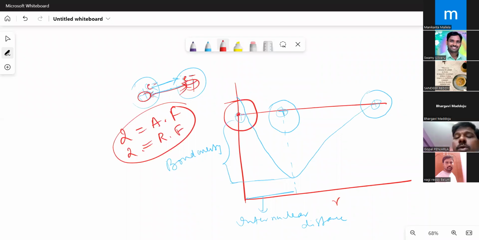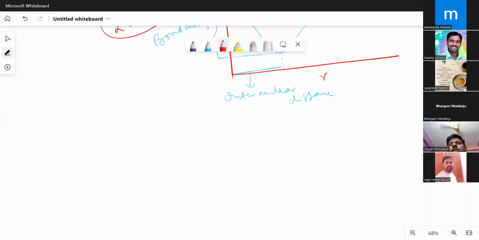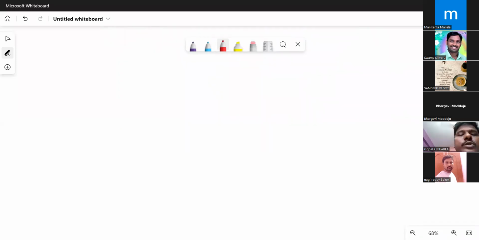So this is a point where two atoms are existing in equilibrium, where attraction forces are balanced by the repulsion forces. So that's a point that you should always mention. Chemical bond formation is an exothermic reaction.